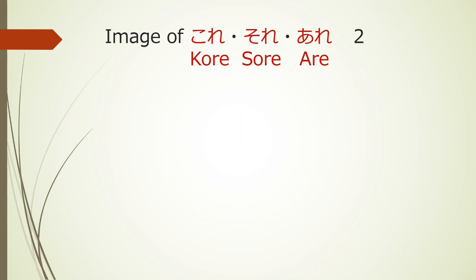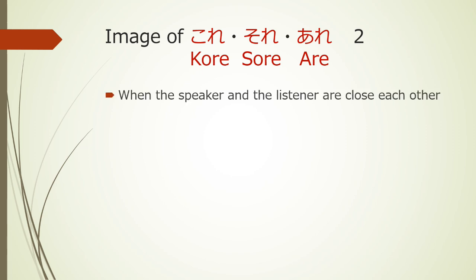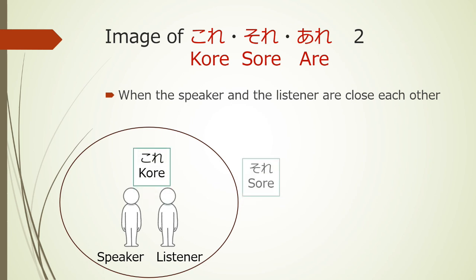Image of これ、それ、あれ two. When the speaker and the listener are close to each other, これ is close to the speaker and the listener. あれ is so far from them. And それ is between これ and あれ。どれ means which.